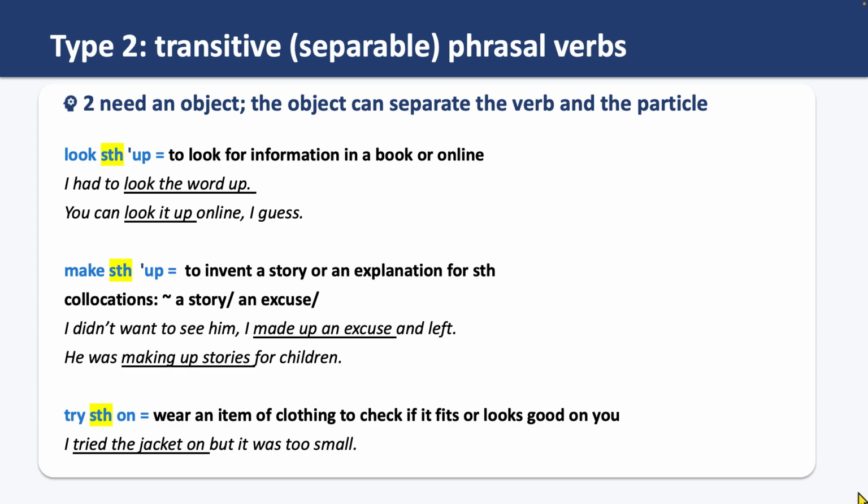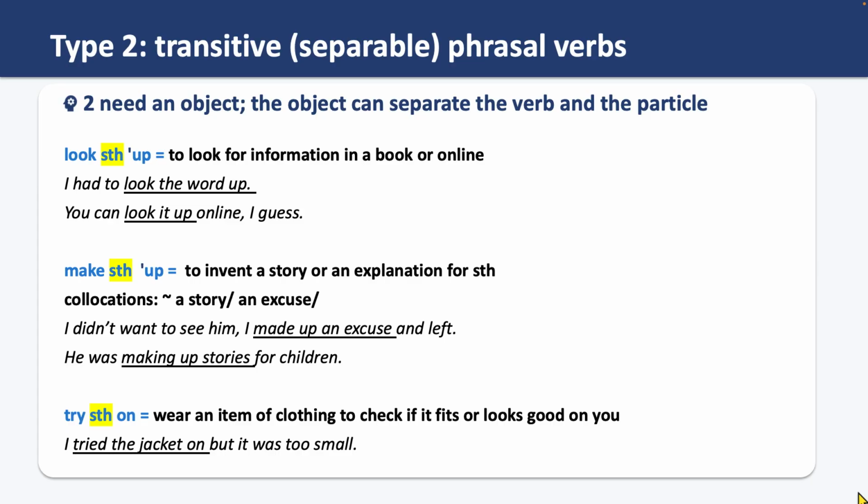But what do we mean by that? Let's check that in an example. Look something up. Pay attention that dictionaries usually use the word something if the phrasal verb is transitive, if it needs an object. They usually say, look something up.